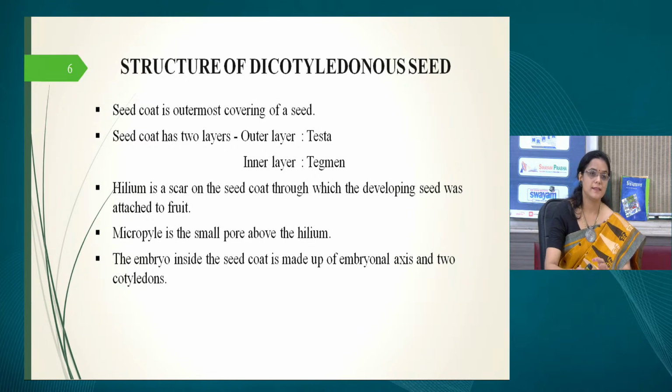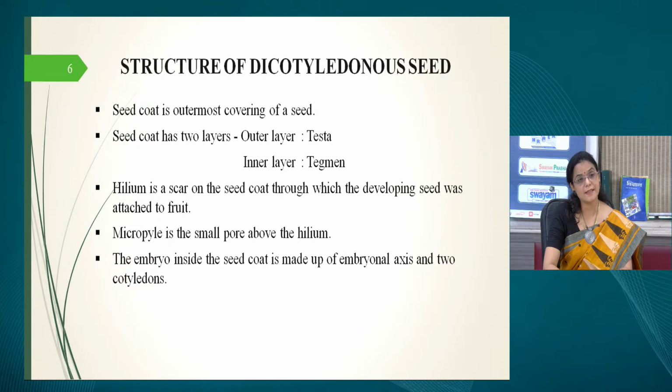So again, this seed has a structure with different layers, and also you can see certain regions showing that it was attached to the fruit, because most of the time at maturity they wither off, and when the fruit is dry then the seed is the one which is left for germination.